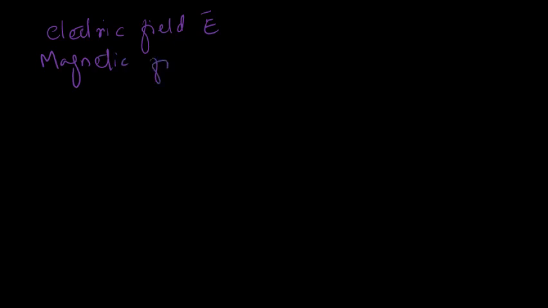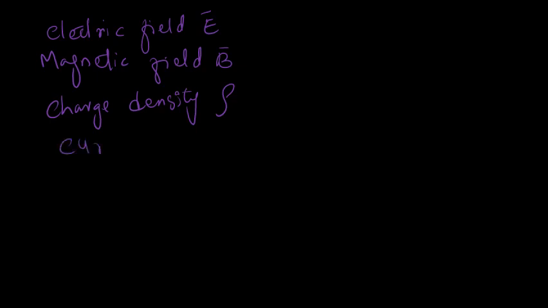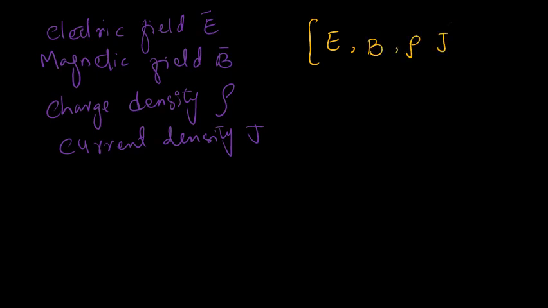So, the solution of Maxwell equations can be described by the electric field E, the magnetic field B, the charge density rho, and the current density J. So this set of variables, that is E, B, rho, and J, is the collection of fields and sources that defines the Maxwell theory.